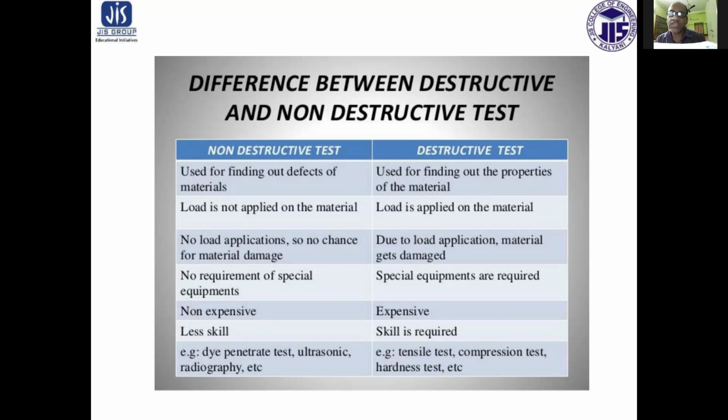Examples of non-destructive testing: dye penetrant test, ultrasonic, radiography, etc. And in destructive test, tensile test, compression test, hardness test, etc. are the examples.